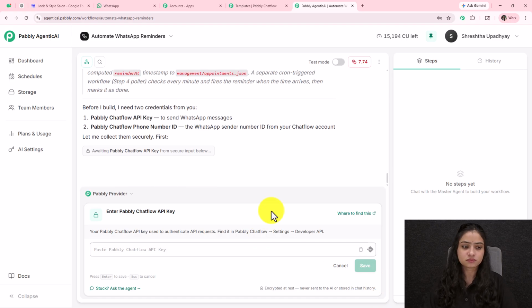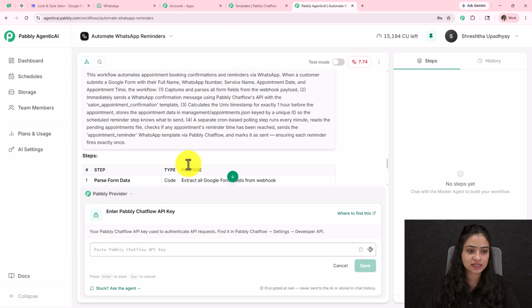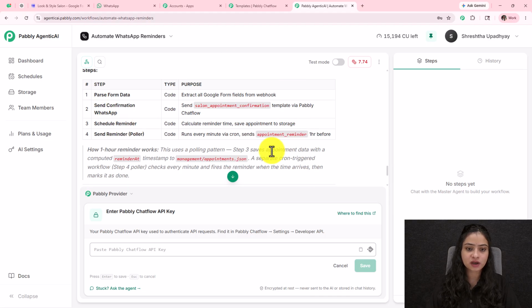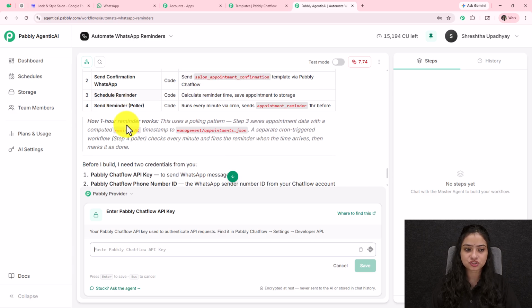Okay, now as I have provided everything else, it has provided me the workflow instructions. This will be the overview of my workflow as I have mentioned. First of all, it is going to extract all the details from the form. Then it is going to send a confirmation message by using the template I have provided using Pabbly Chatflow. It is going to schedule the reminder according to the date and time selected, delaying the workflow, and will be sending the appointment reminder 1 hour before.